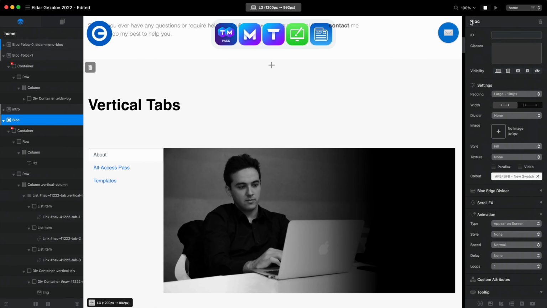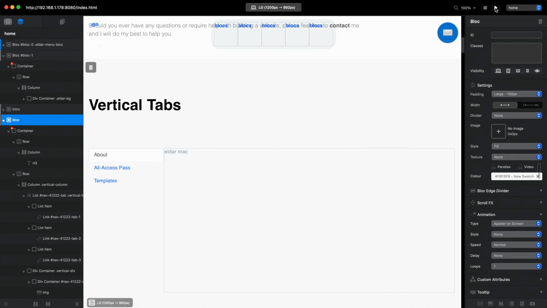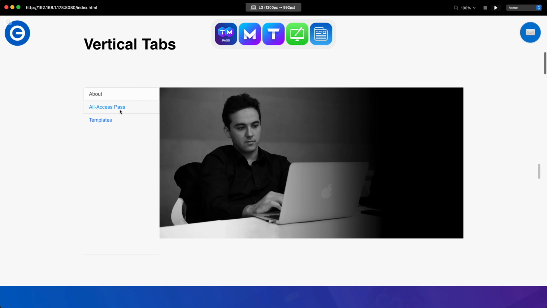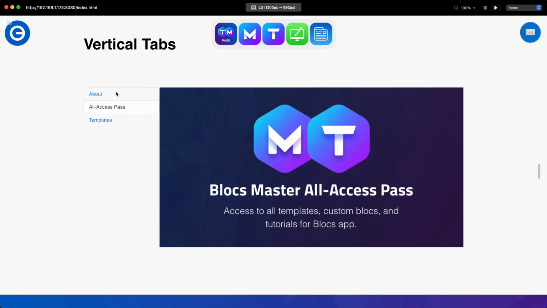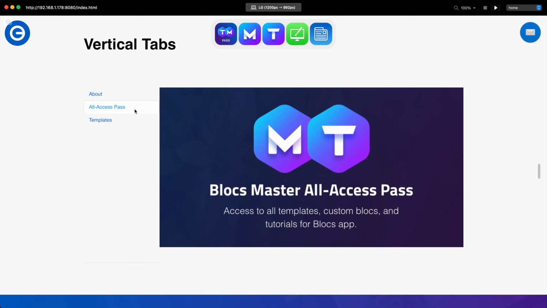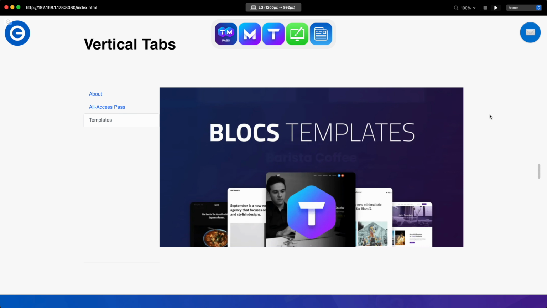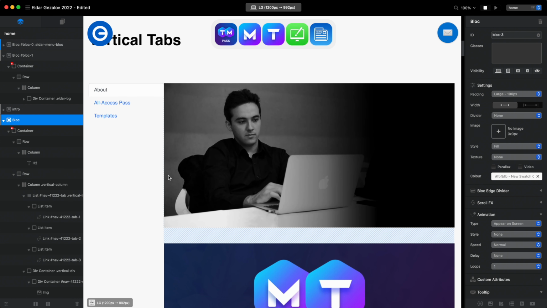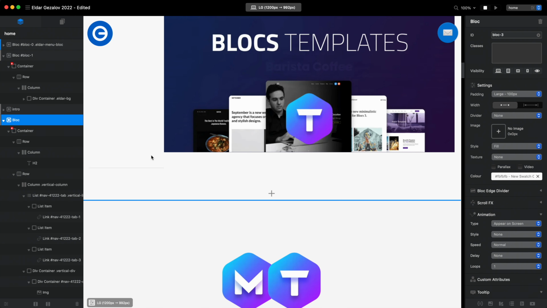And if we go to preview right now, we can go to Blocs preview, or we can go to browser preview. It doesn't really matter. You can see that it is already working pretty good. Of course, we will change a lot of things here, and it will look much better by the end of this video. So let's click stop, exit the preview mode,